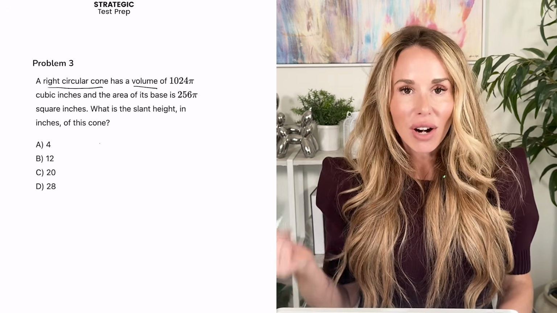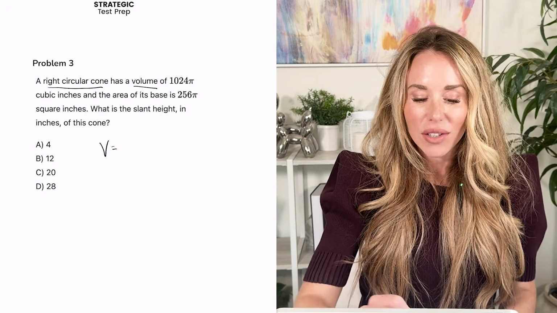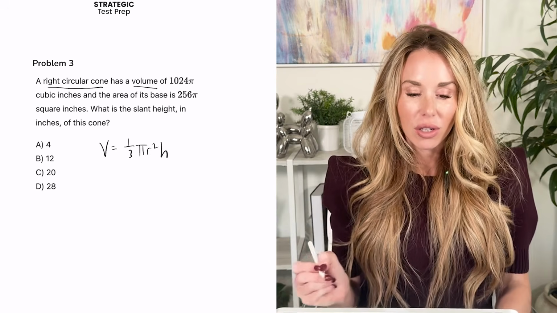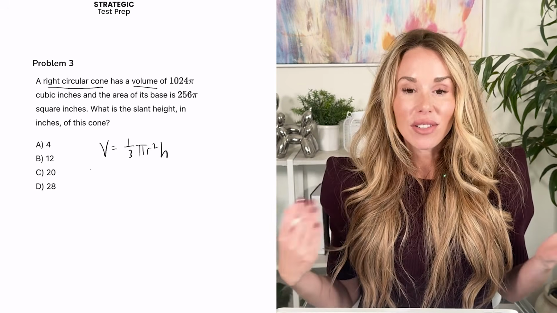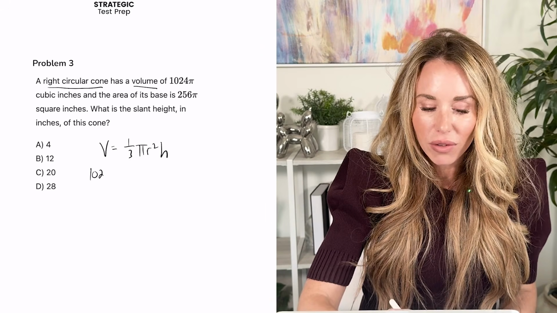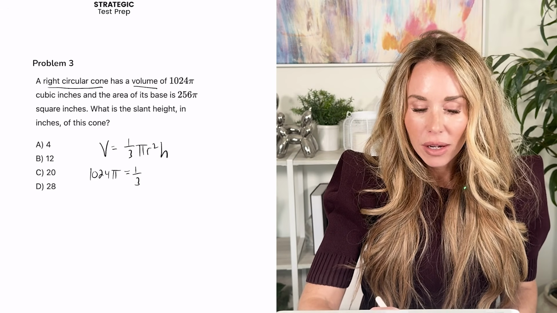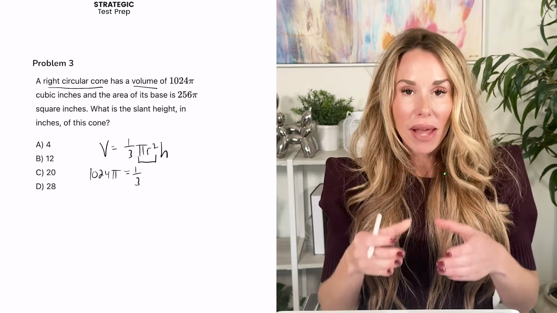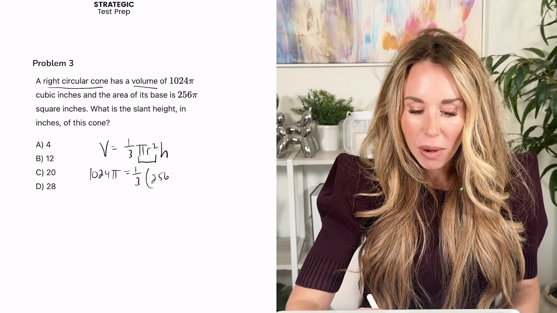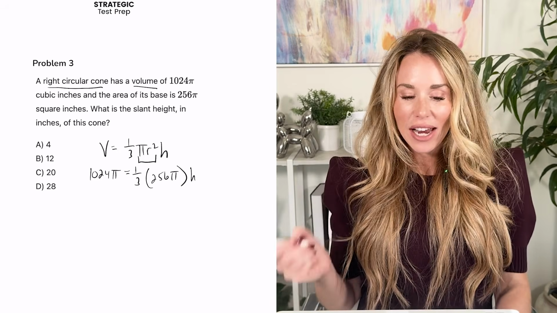So you can go to the reference table in Bluebook to see what the volume of a cone is, and it's V equals 1/3 pi r squared h. So now what I'm going to do is substitute in my values. So essentially the volume is 1024 pi, and that equals 1/3. Now pi r squared is the base because the base is the circle. So I'm going to put 256 pi in for pi r squared, and we are solving for h.